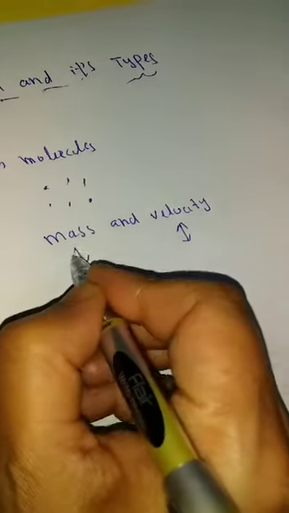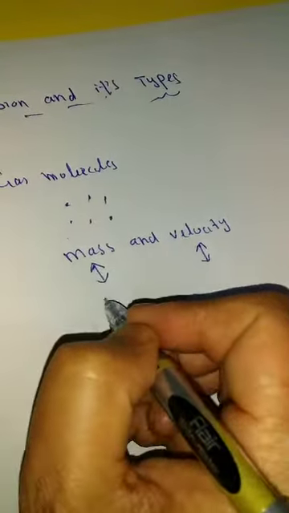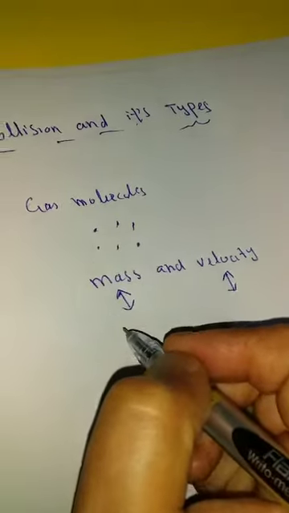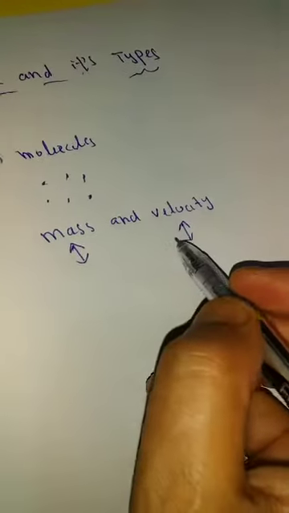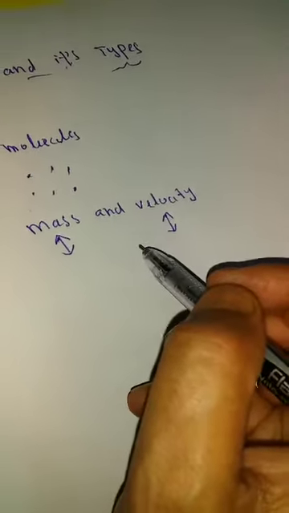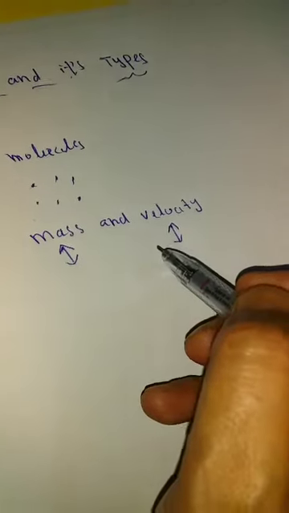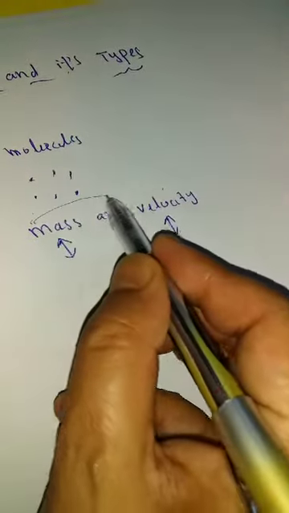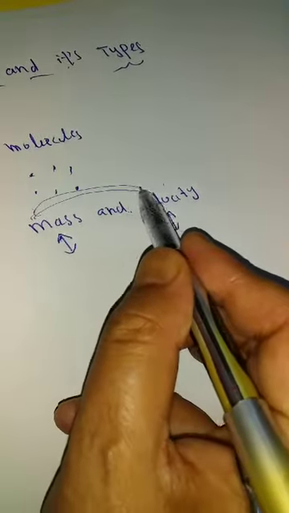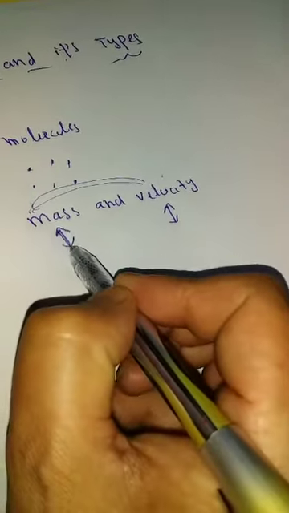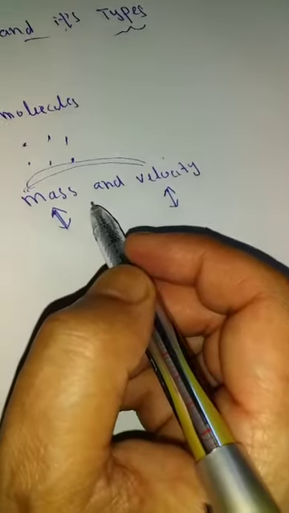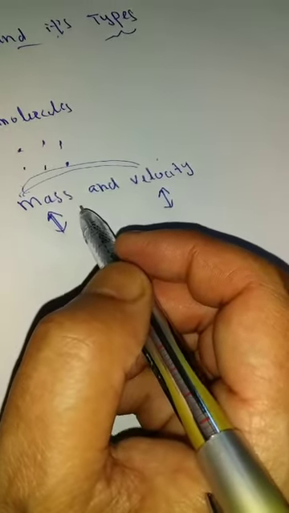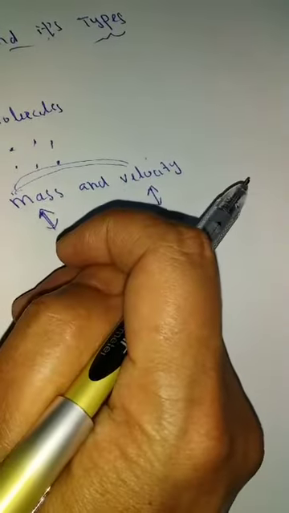When one body collides with another body, one body has one velocity, another body has another velocity. These two quantities are affected when the two bodies collide. Moreover, when they collide, the velocity will go on changing.